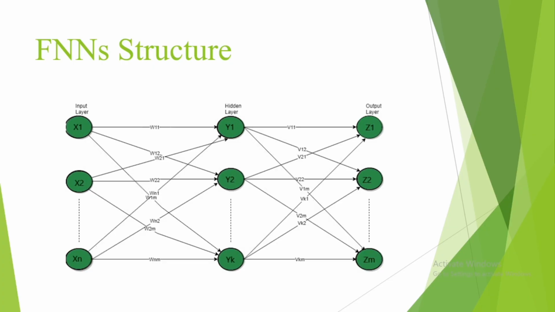Each neuron in a hidden layer applies a weighted sum of inputs followed by a nonlinear activation function. Last is the output layer, which provides the final output of the network. The number of neurons in this layer corresponds to the number of classes in a classification problem or the number of outputs in a regression problem.